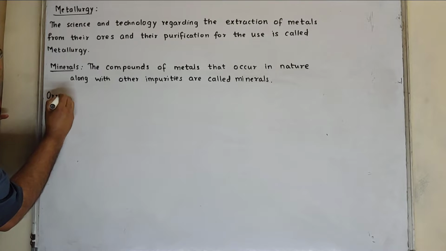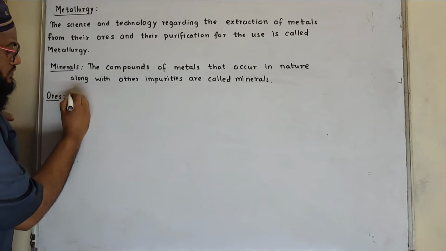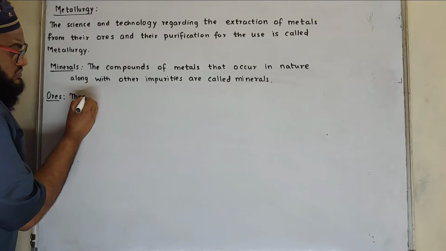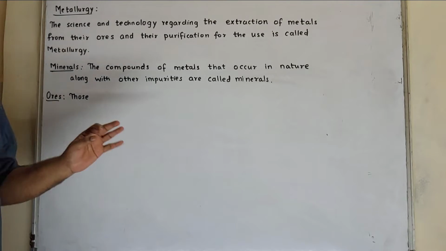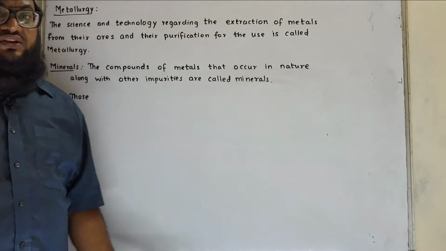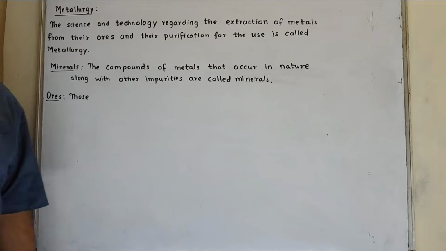What are ores? I'll explain to you the difference between minerals and ores. Ores are nothing but those minerals from which metals can be extracted profitably and economically.